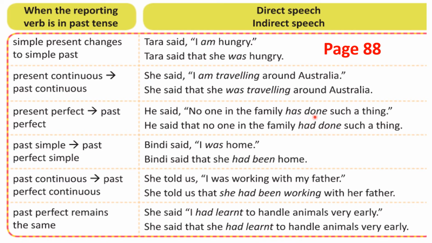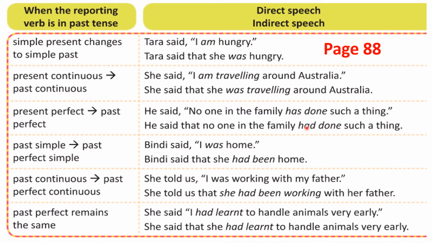Can you see here? Has done. This is present perfect. What is past perfect? Had done. That's all. Present perfect means you will have has done or have done. That is has or have. If you see has or have in direct speech, you have to change into had.